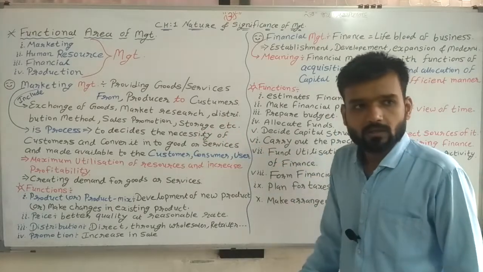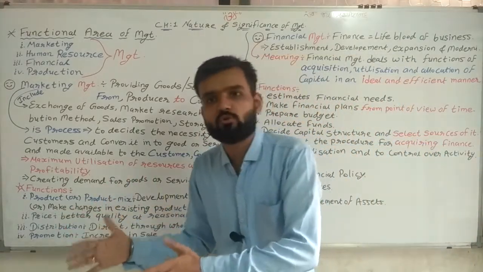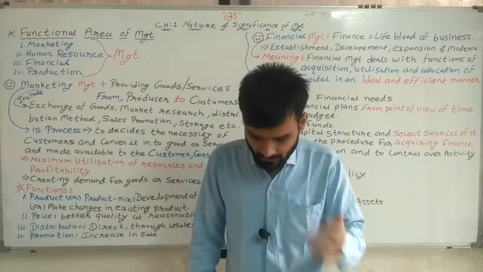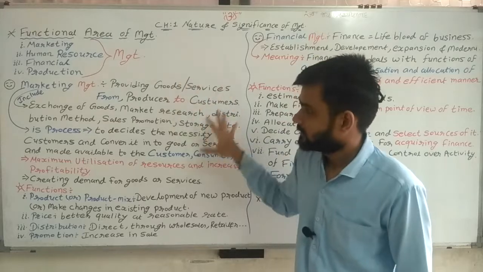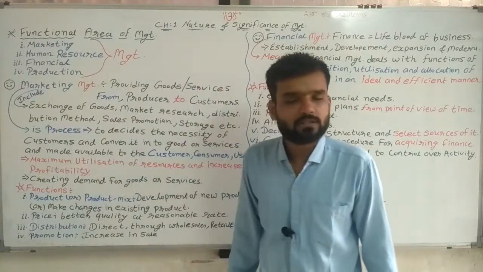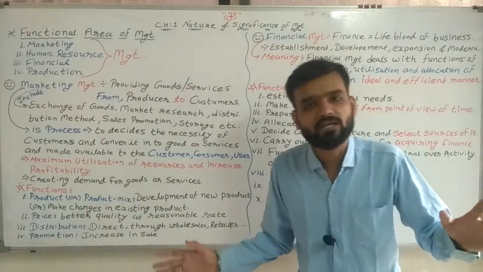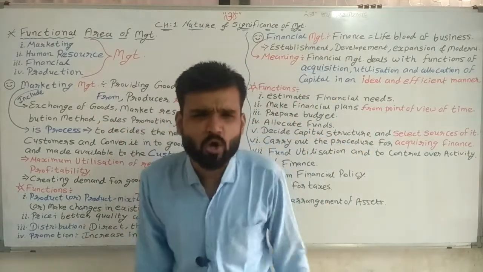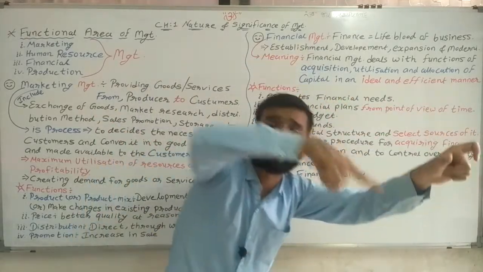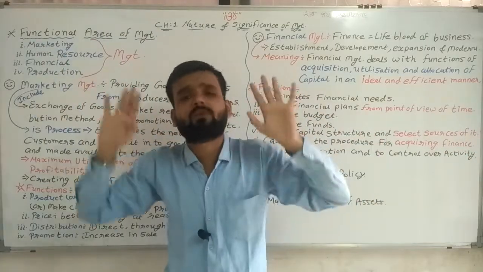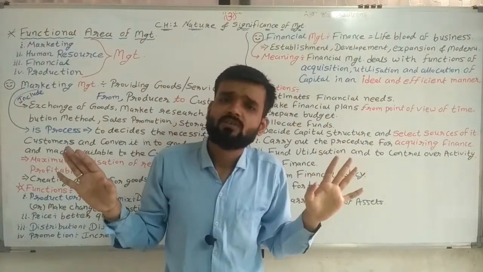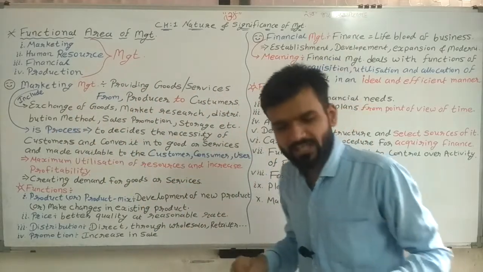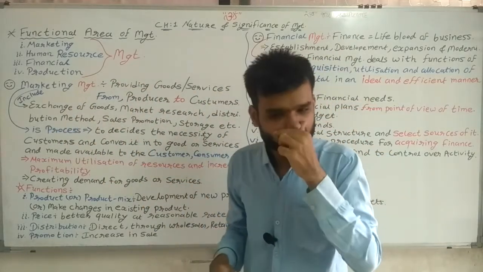Storage. Where goods should be stored. So that is storage. So these are the steps which are included in marketing management. So marketing management is what? Providing goods or service from producer to consumer. That's it. What is included? These things are included. Now, the meaning of marketing management.